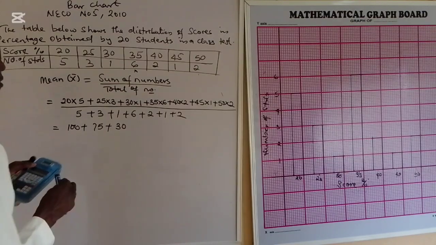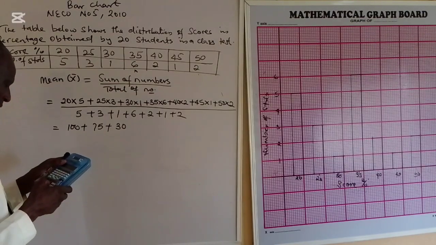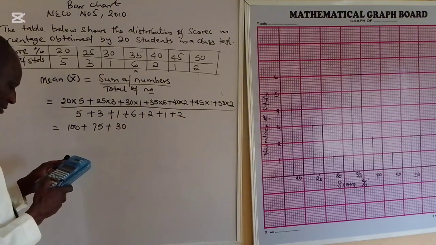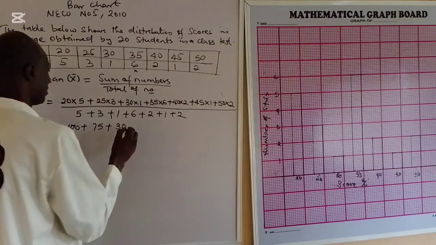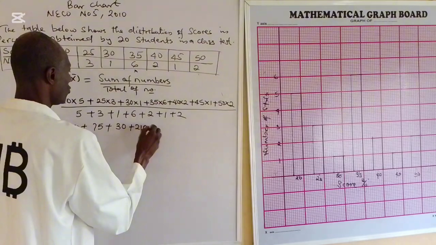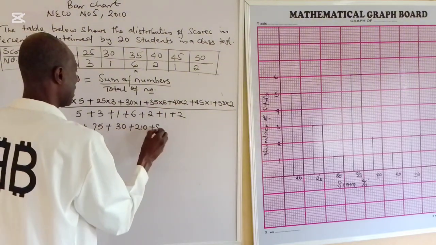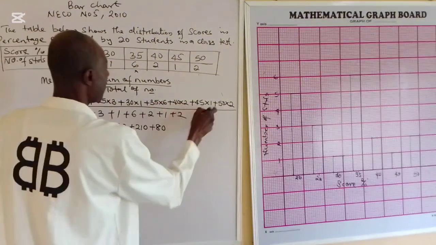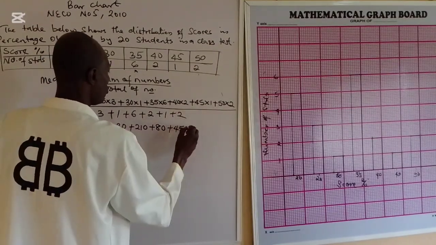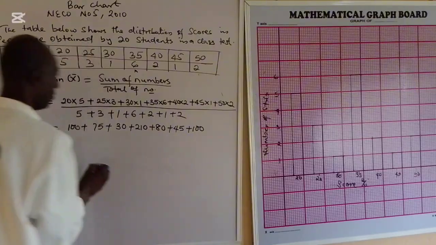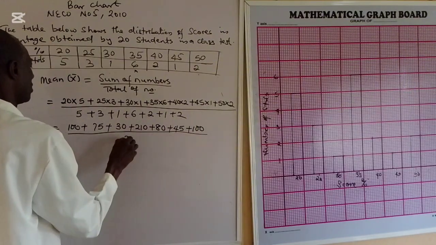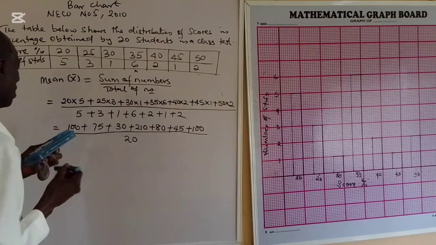Then 30 times 1 is 30. 35 times 6 gives us 210. 40 times 2 gives us 80. 45 times 1 gives us 45. 50 times 2 gives us 100. Now, all over 20, because there are 20 students in the class.